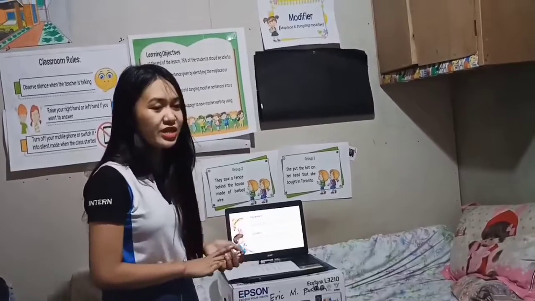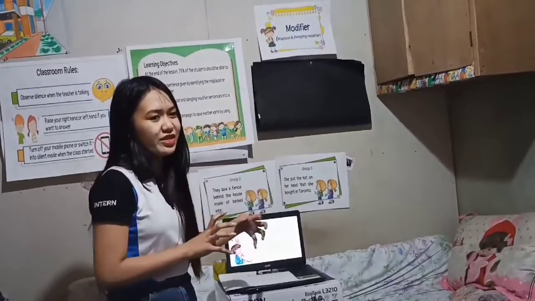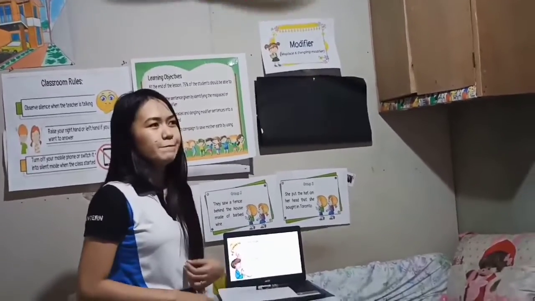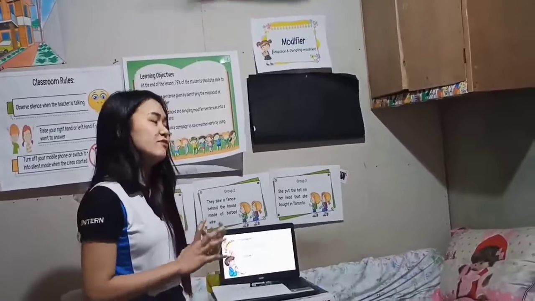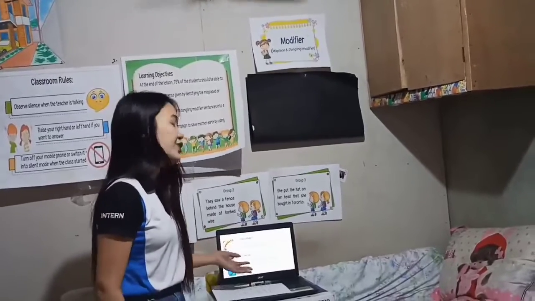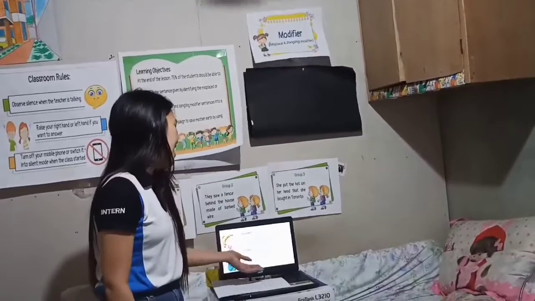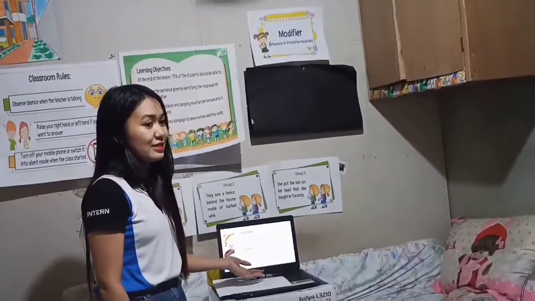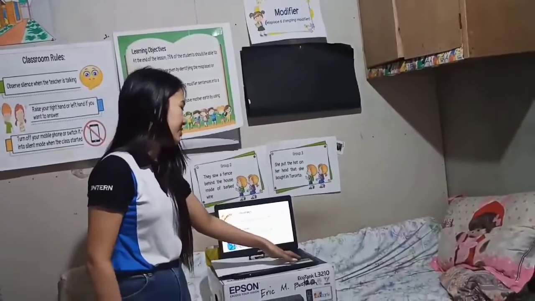So all we need to do is move the mermaid near to its modifying phrase. Is that clear, class? So this is the correct sentence: The explorer noticed the mermaid, which was more beautiful than any human being. As you can see, the mermaid and the modifying phrase are near each other.